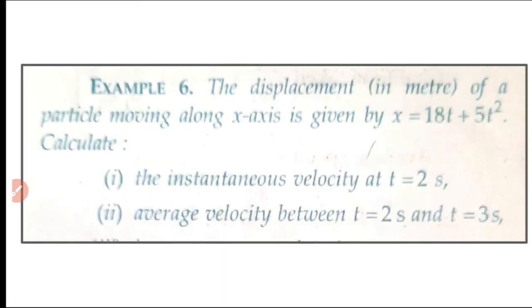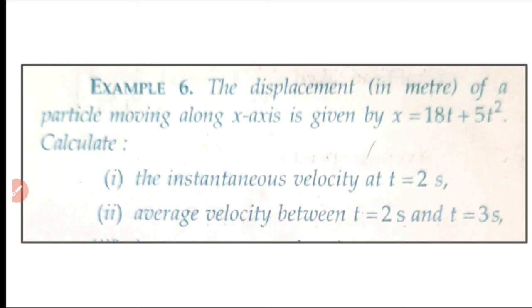Now one more problem we will do. The displacement in meters of a particle moving along the x-axis is given by x = 18t + 5t². Calculate the instantaneous velocity at t = 2 seconds and the average velocity between t = 2 seconds and t = 3 seconds.